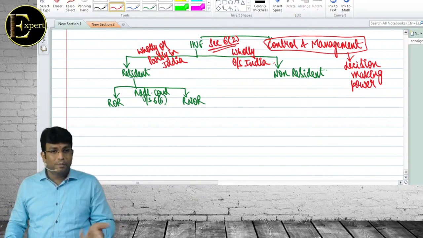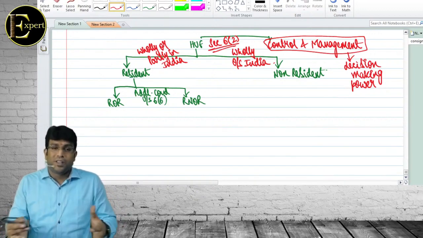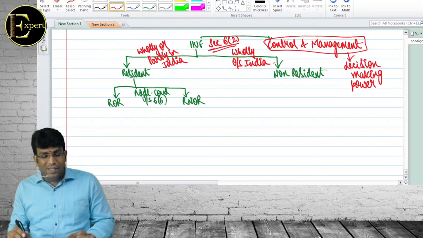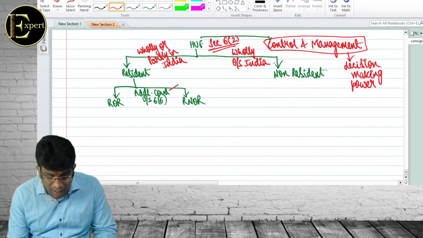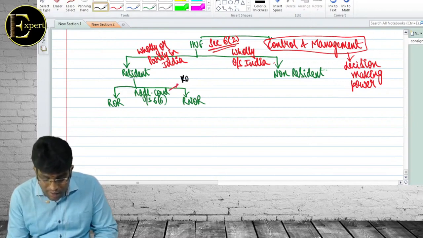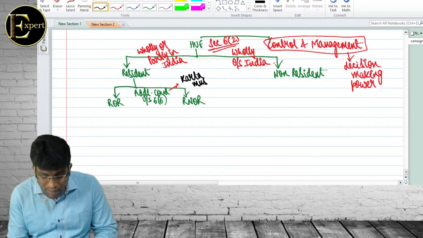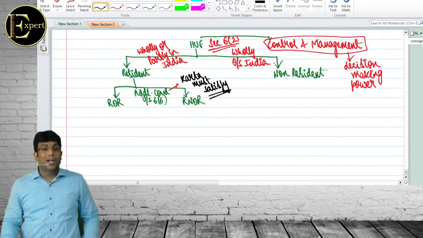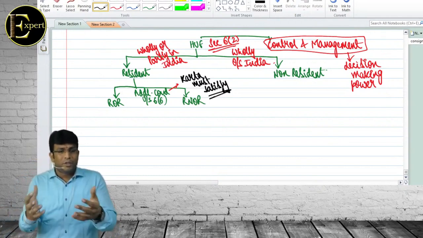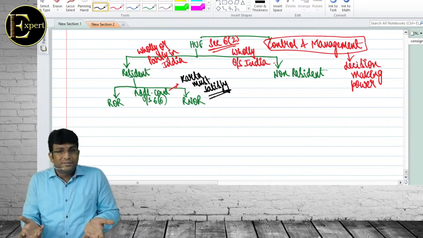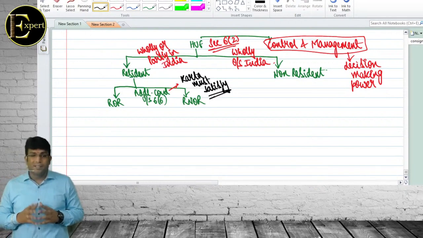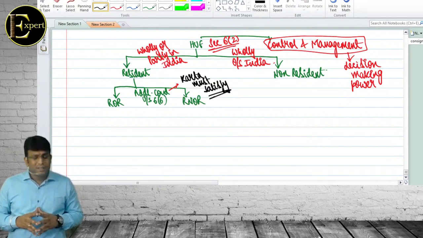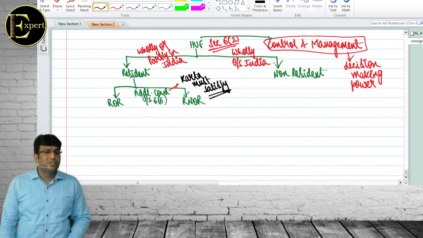So if HUF by chance became a non-resident, there is no further story to talk about. But if HUF became a resident, then we have some further story, that is about additional conditions. This the Karta must satisfy. Who must satisfy additional conditions? The Karta must satisfy. Who is a Karta? Basically, the head of the family is regarded as Karta. That's the end of the story for 6.2 and 6.6.